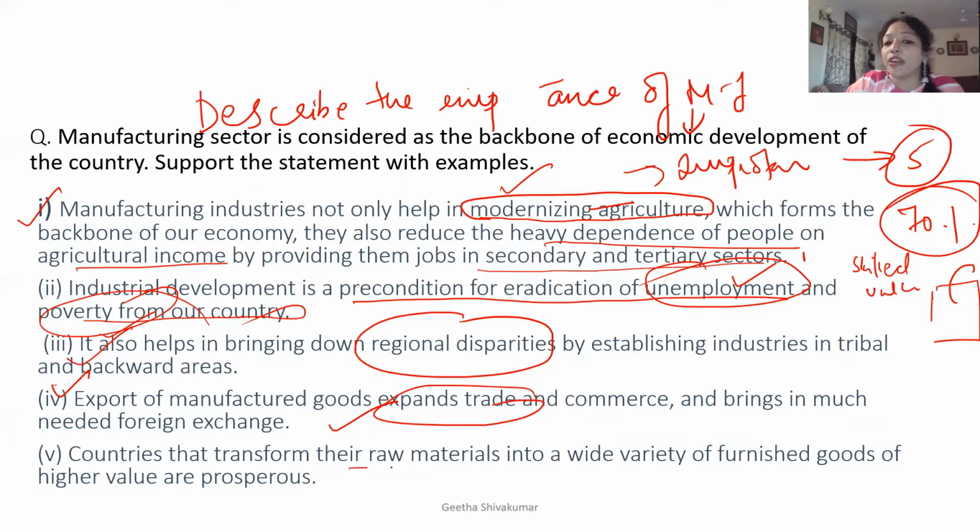Countries that transform their raw material into a wide variety of finished goods of higher value are prosperous. It's a very simple thing. If I use my raw materials and a variety of goods are given to the consumers, definitely the business will flourish.